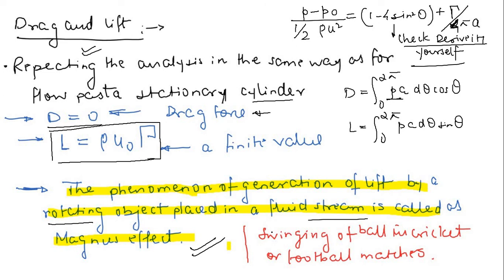When any bowler throws the ball, he gives a circulation to the ball, and when this ball circulates in the fluid stream, it gives a superposition of the uniform flow, the vortex flow, and a doublet. So the superposition of these three flows will behave like this, and then it will create a lift, right? And this lift actually causes the ball to swing. This is very important.